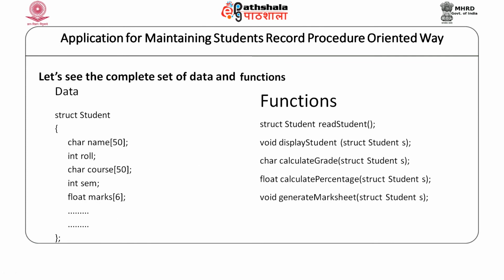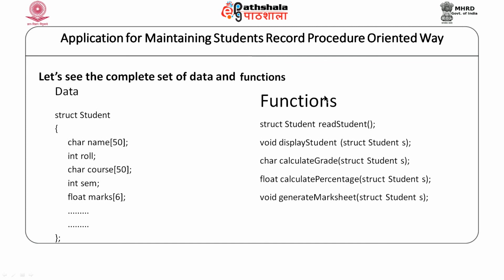Now, let us have a complete set of data and functions here. You may recall the struct or the structure of C. Here we can use that structure to define the data part of it, that is the various attributes that you want to define for students: name, roll number, course, semester, marks, and so on and so forth, whatever kind of data that we need, we can define it over here. We have already identified the functions that we need to perform.